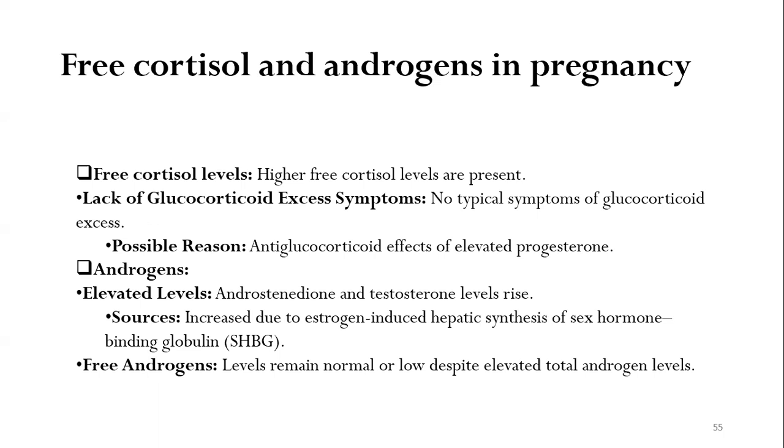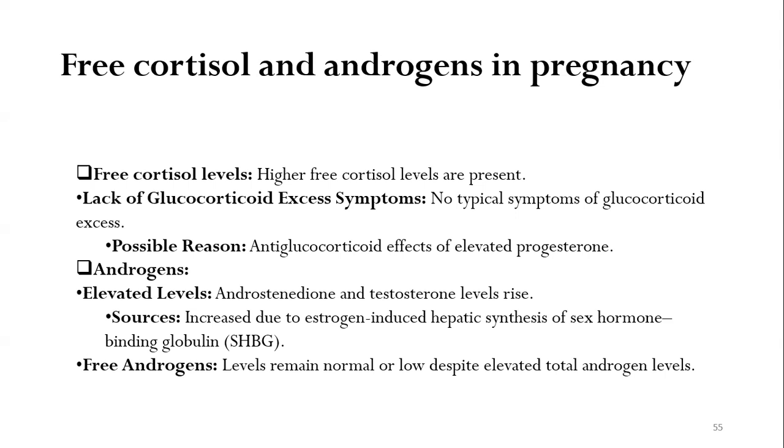Now, why is it so? Despite having high cortisol levels, there is no appearance of Cushingoid features during pregnancy. This may be because of the anti-glucocorticoid effects of elevated progesterone. So, progesterone, which is increased in pregnancy, acts as an anti-glucocorticoid hormone, and because of this, the effects of elevated cortisol levels are nullified.